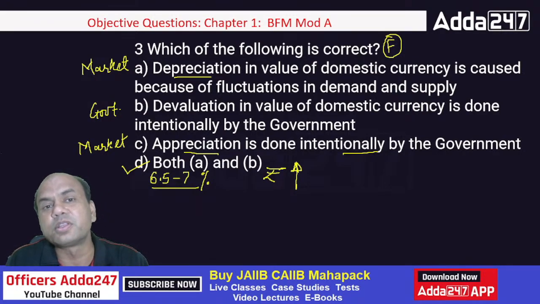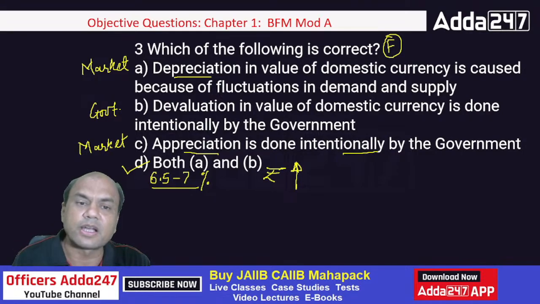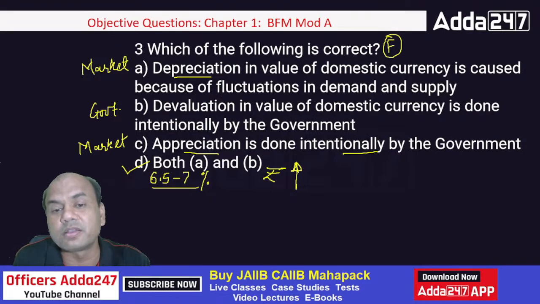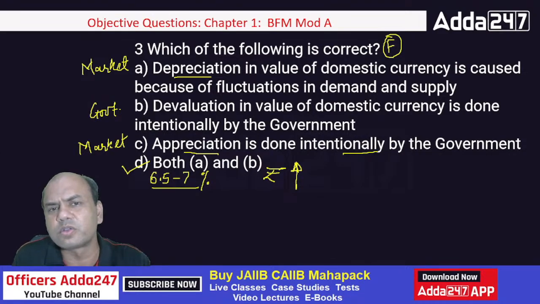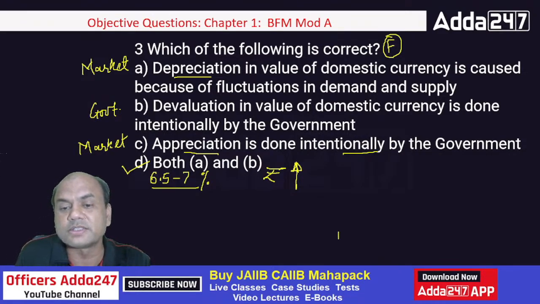We should always discuss the top 5 countries in the world. If we start growing at 6.5 to 7% in the coming years, our rupee will appreciate. Why? Because of the other countries. Do you know the names of the other 4 countries? India is 5th.